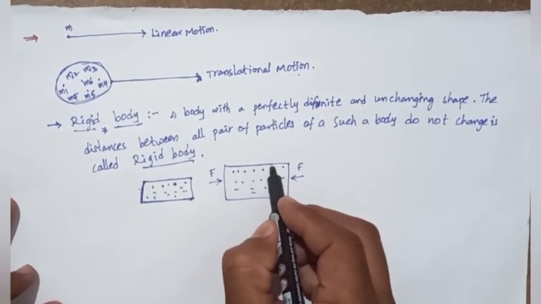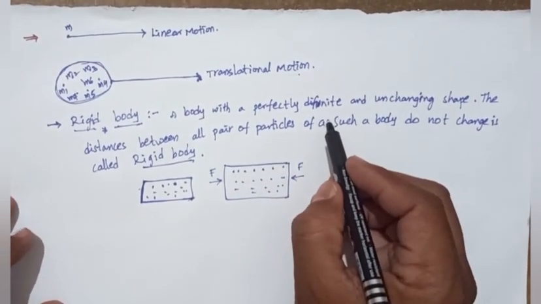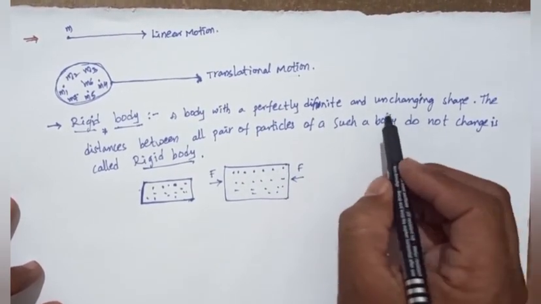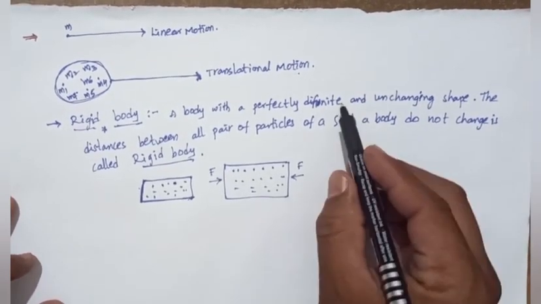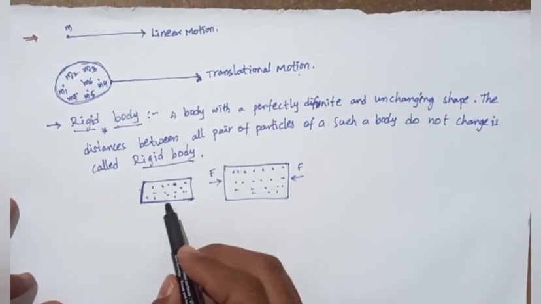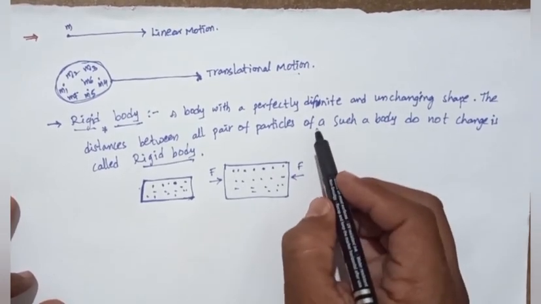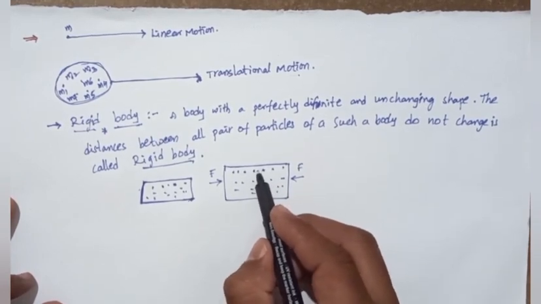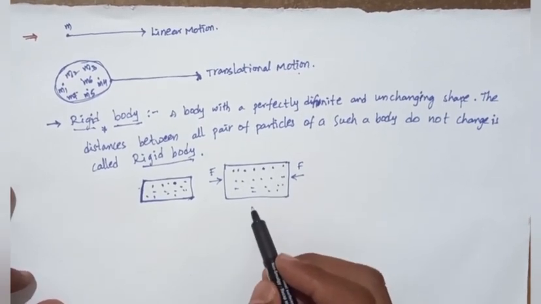It is contracted. That is, the shape before the force is applied definitely changes after the force is applied. The shape is changed. It is not a rigid body. Again, when the force is applied on the sponge, the distance between the two particles also decreases. So it is not a rigid body.